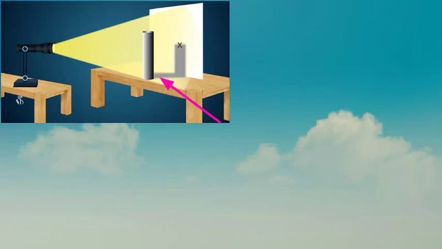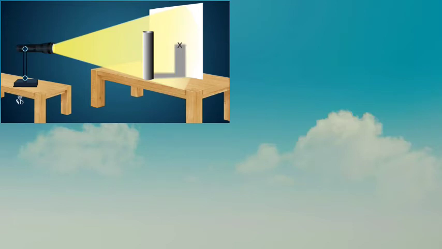Stand a rod or a candle between the white paper and torch. Direct the light beam of the torch in such a way that the shadow of the rod or candle falls on the paper. Mark the position of the shadow on the paper.